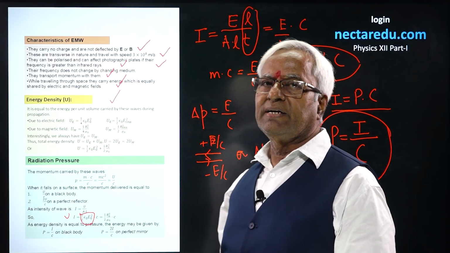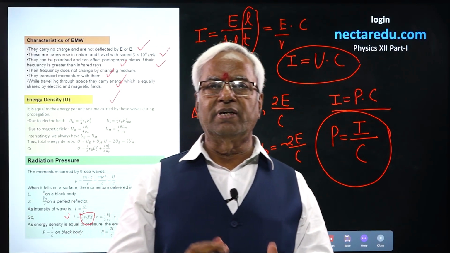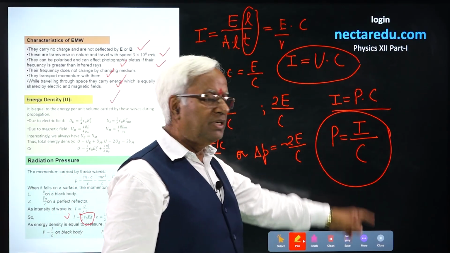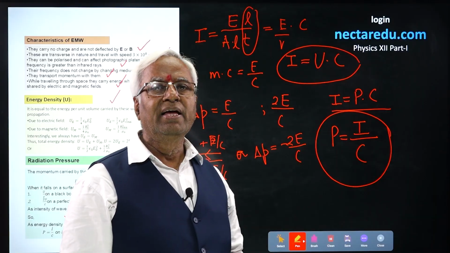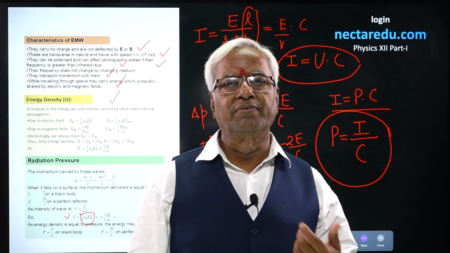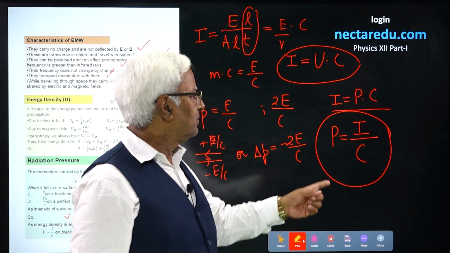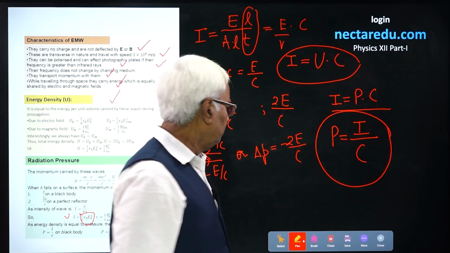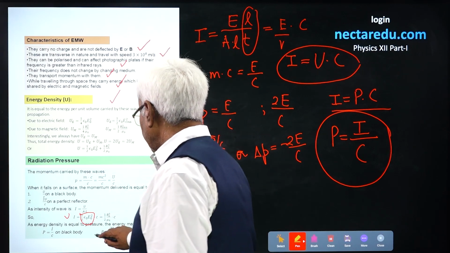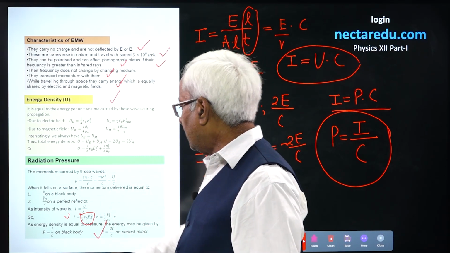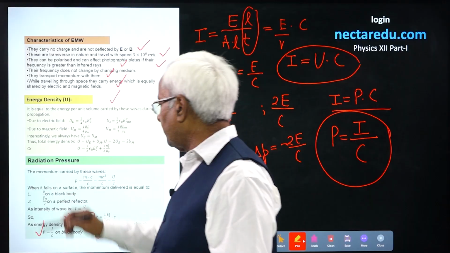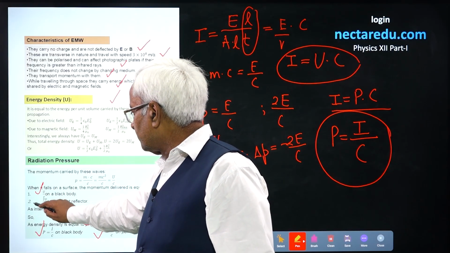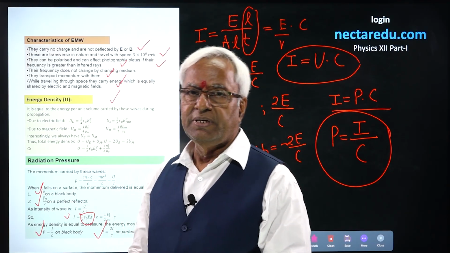Whenever the electromagnetic waves fall on some surface, the pressure is going to be I/c if it is a black body, and if it is a perfect reflecting mirror, then it will be 2I/c. 2I/c on a perfect mirror, I/c on a black body, and momentum transfer I have told you. This is E/c and 2E/c.